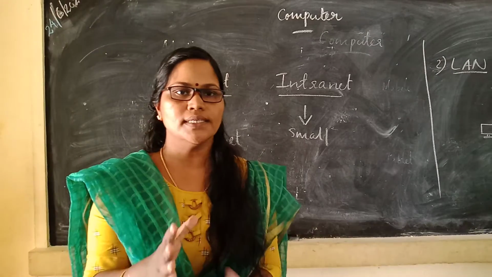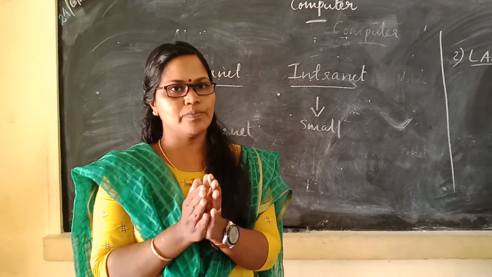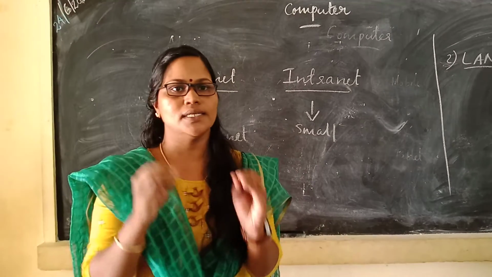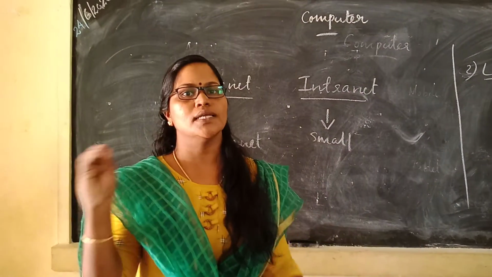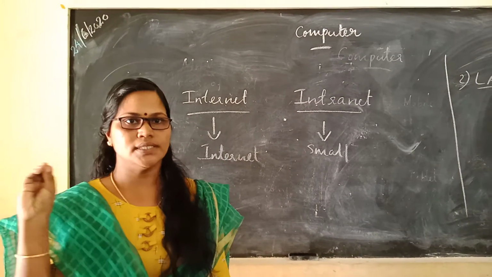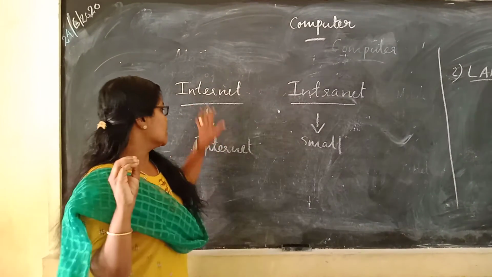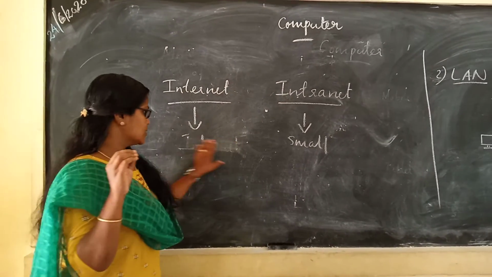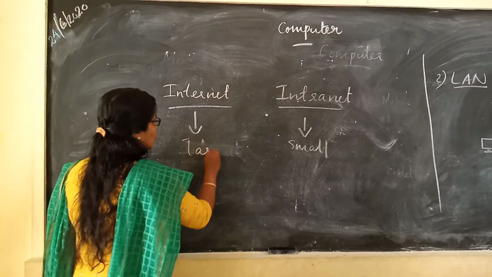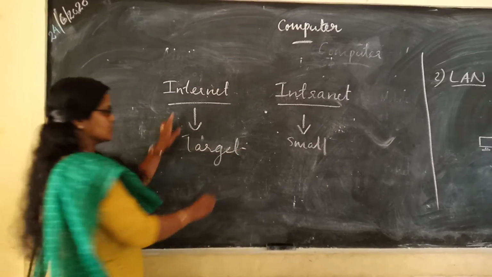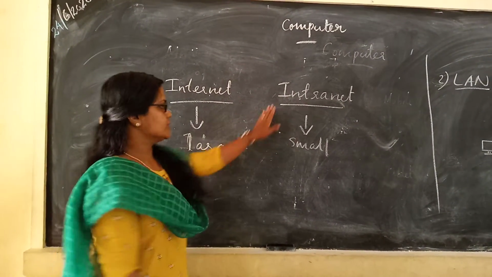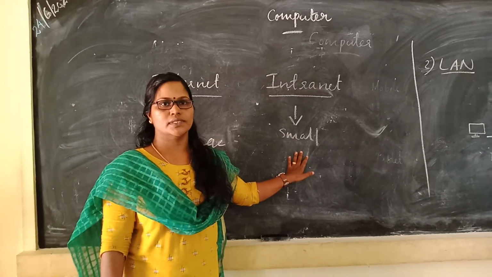Are you clear on internet and intranet? An intranet is a private computer network owned by a company or an organization. The internet is the largest network that connects millions of computers worldwide to share information and services. Internet is a large computer network and intranet is a small computer network. Clear?